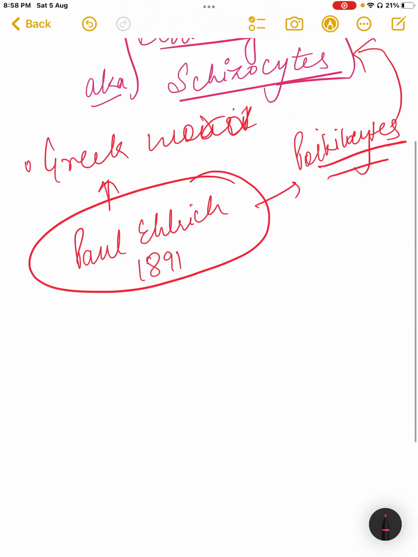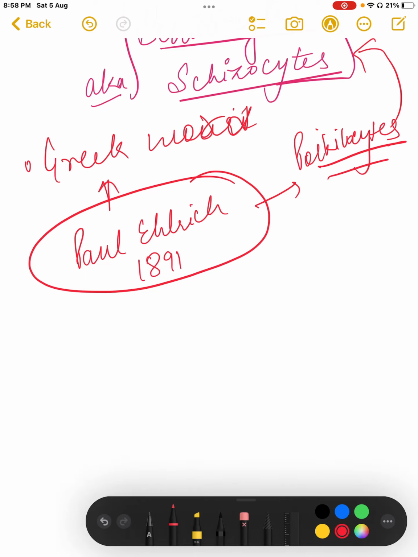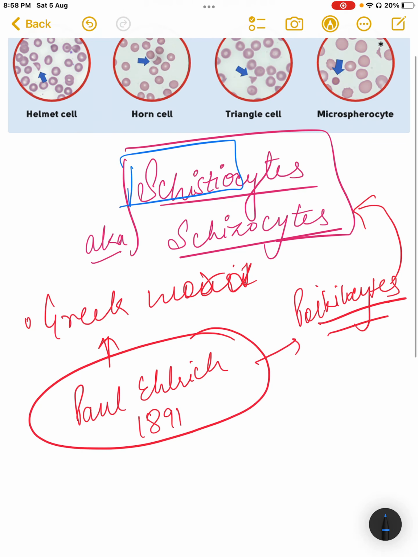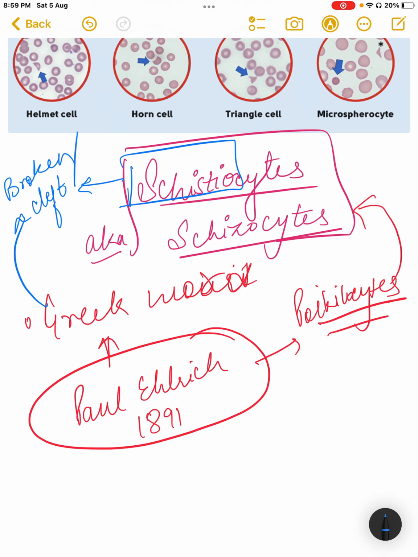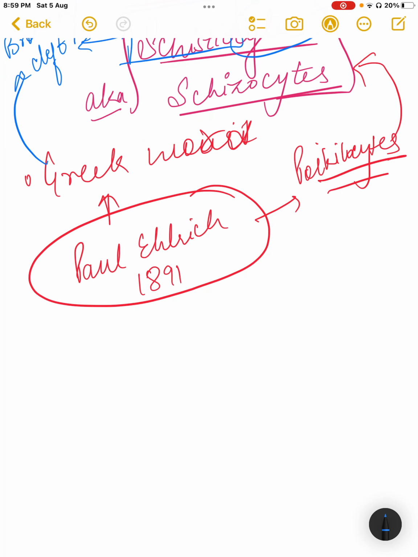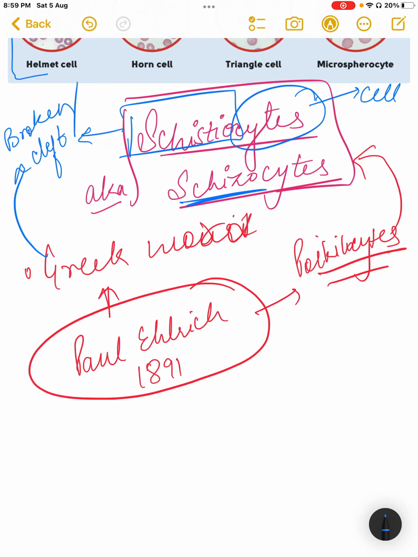Over time, this definition has been refined. Now not all poikilocytes are called schistocytes. If we break this word into two parts, schistio means broken. So in Greek, this means broken or clefted. Anything which is broken or clefted, and cyte, we all know, is used for the cell. We'll be coming to this image, as you are able to see, later on. Schistio and schizo are synonyms of each other, and they have the similar meaning of broken or clefted.